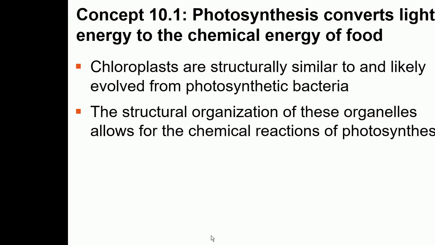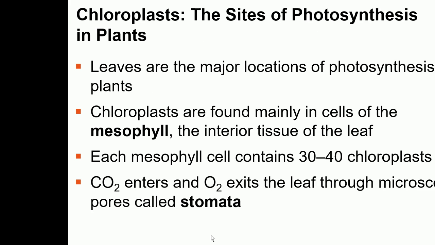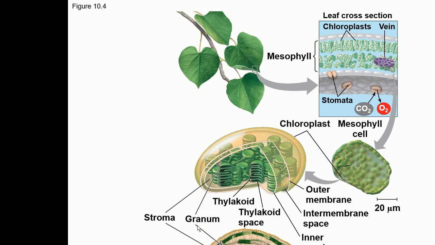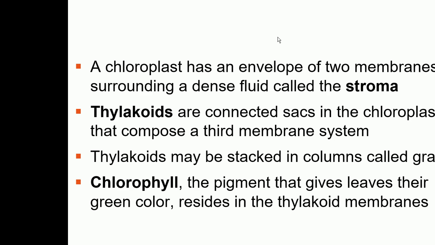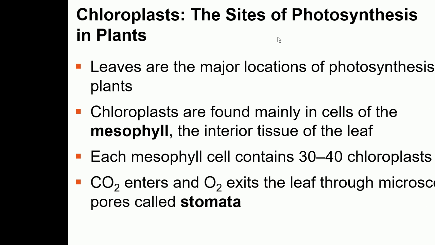Okay, so a little bit about the site of photosynthesis in plants. This is a cross section of a leaf. In the leaf, there are some cells called mesophyll cells. In the mesophyll cells, each mesophyll cell has around 30 to 40 chloroplasts. And in these leaves, there are some pores called stomata from which the exchange of gases can take place.